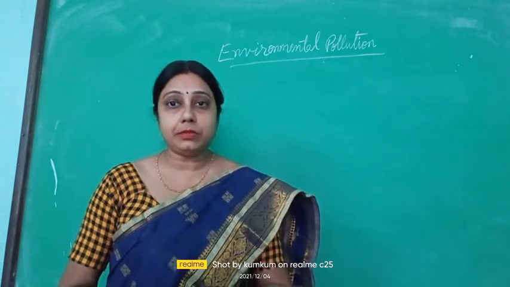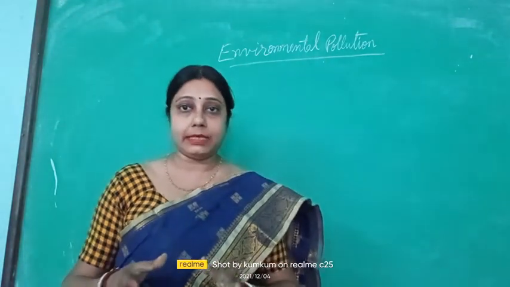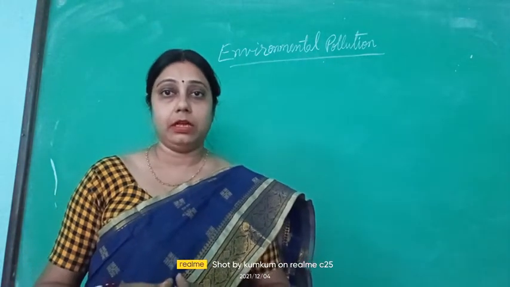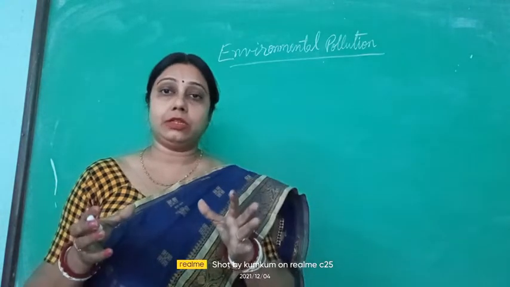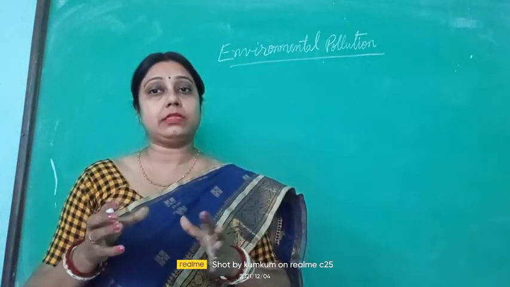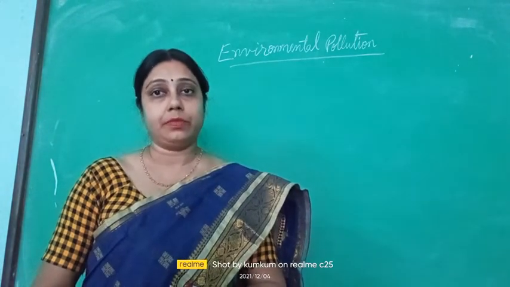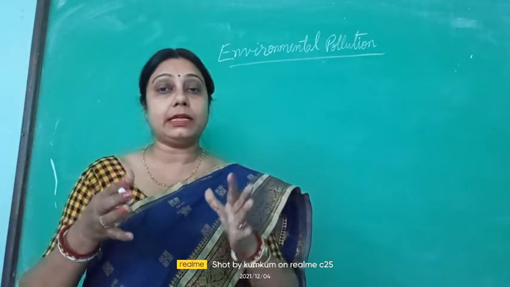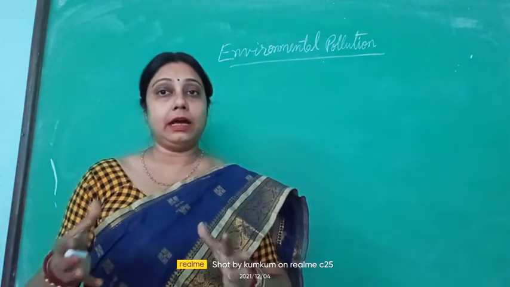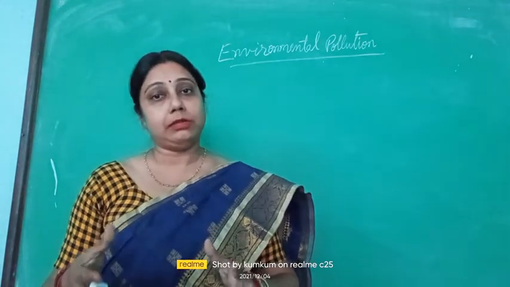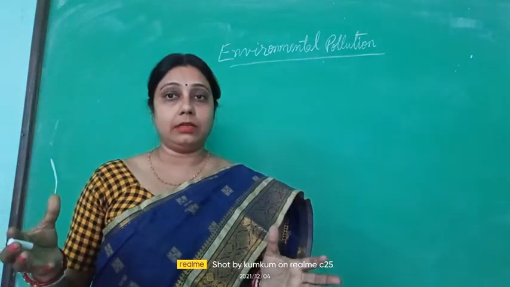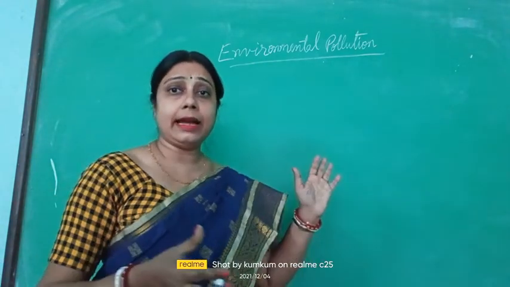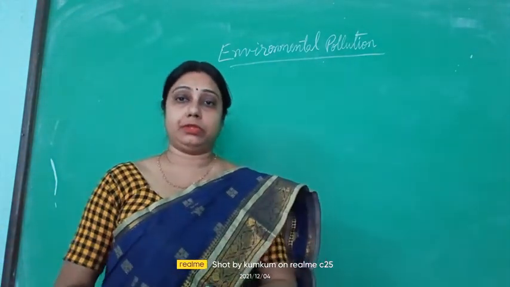Pollution. What is pollution? It means the mixing up of undesirable things in the environment, where all the natural and non-living things are mixing together. So environmental pollution is the sum total of the mixing of undesirable things in the environment, and it pollutes our surroundings, and that leads to environmental pollution.